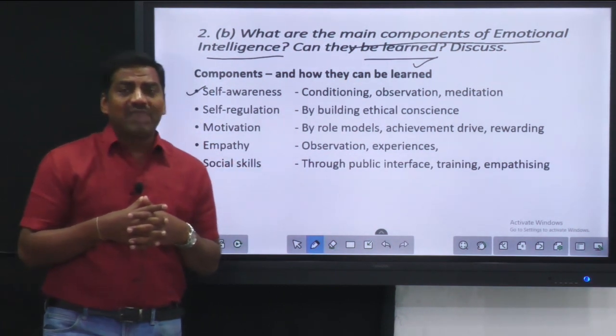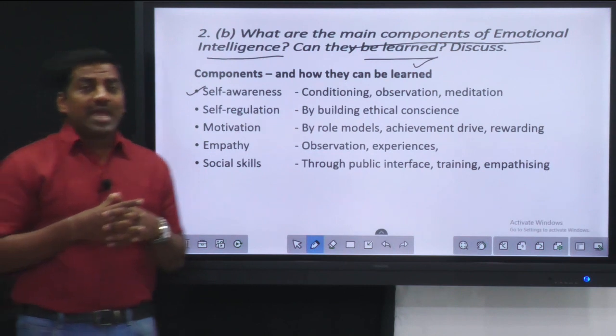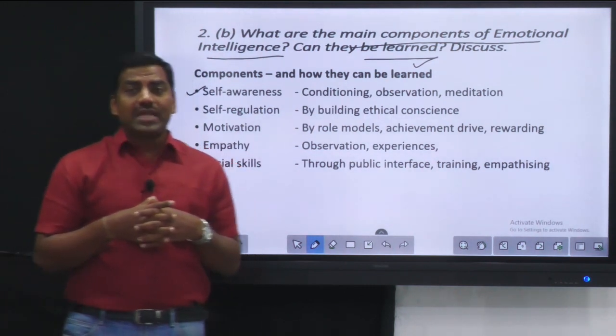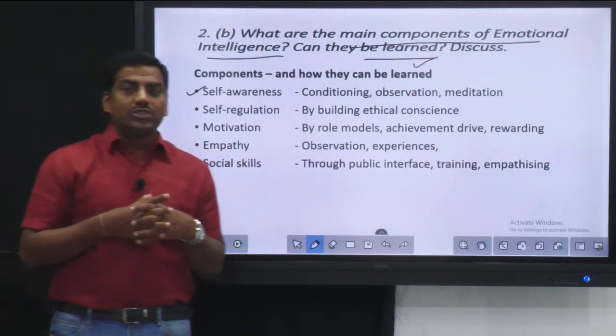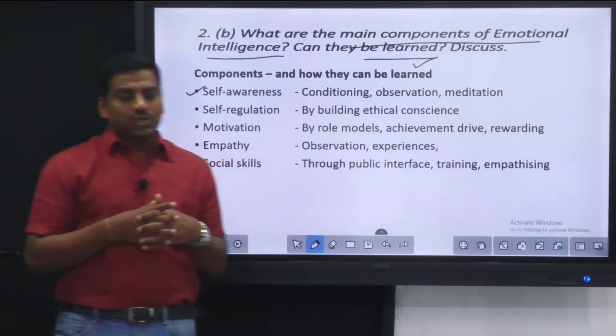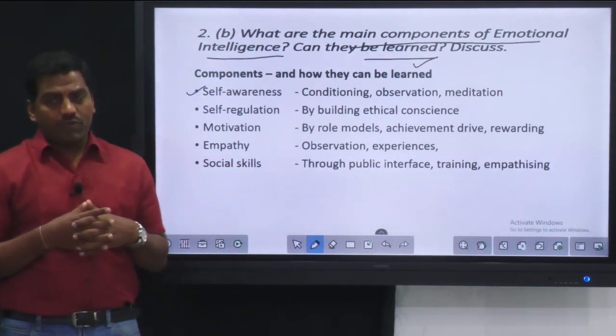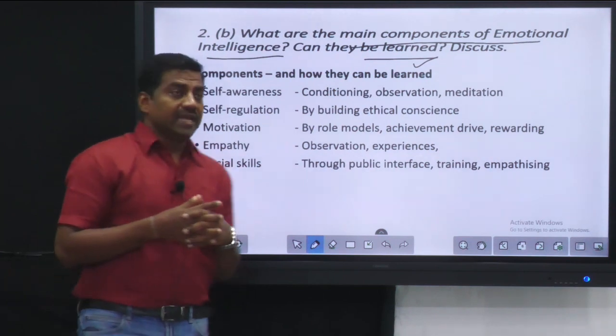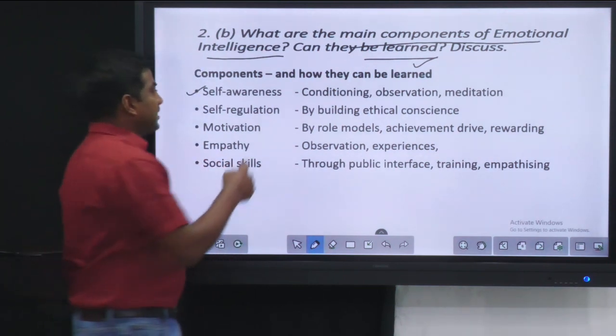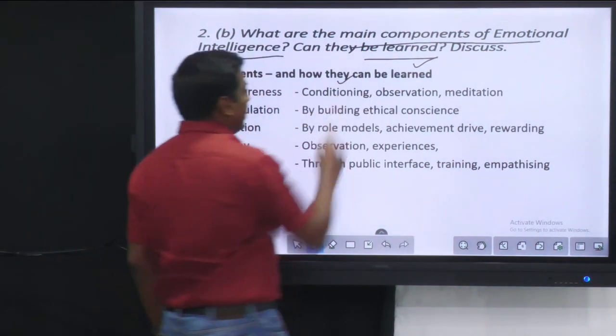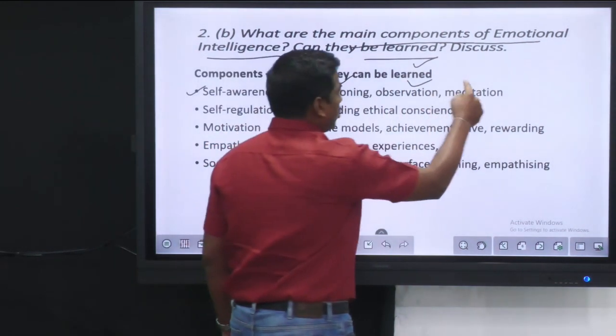So we should have a clear-cut idea about our emotions. That will help us regulate ourselves and use our emotions for the betterment of others, or the betterment of the whole society. For a civil servant, it is very much necessary. How can we cultivate this self-awareness? Basically through conditioning, observation, or meditation.